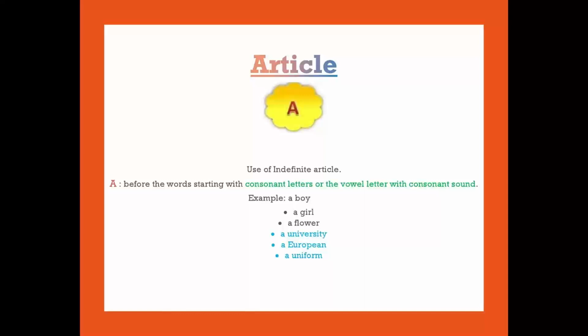So, can we use the indefinite article a before that? We know that they are starting with the vowel letters A, E, and U. European, university, uniform. So, how can we use a before them? Dear children, if they are starting with the vowel letters U and E, but the sound is a consonant sound, Y, ya, we use the article a before them.